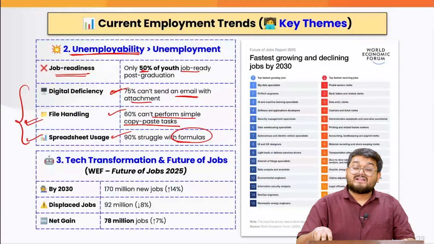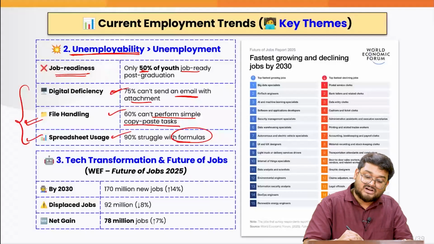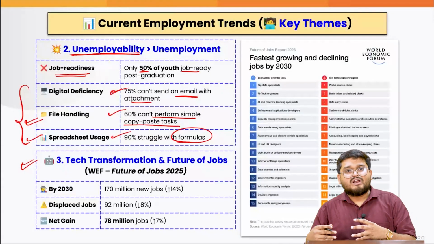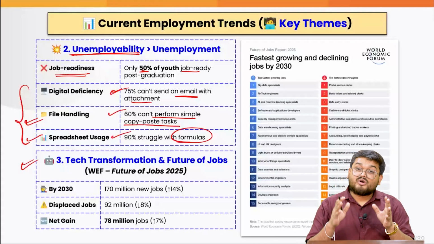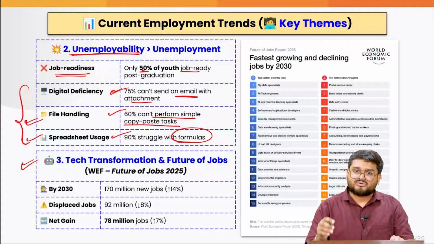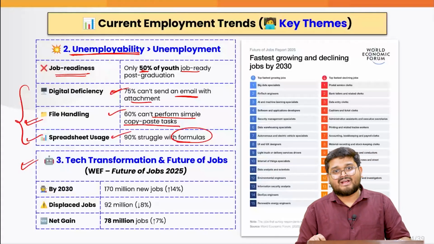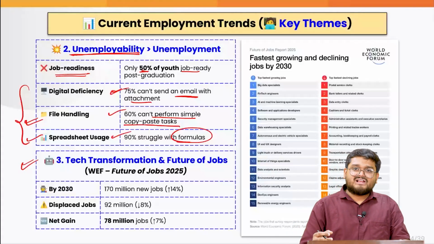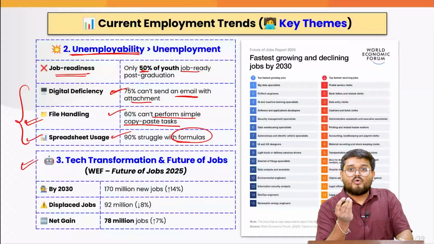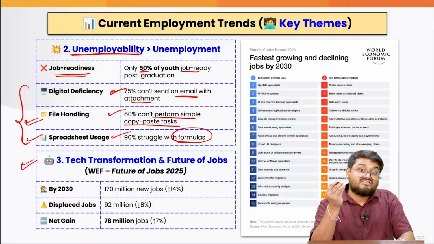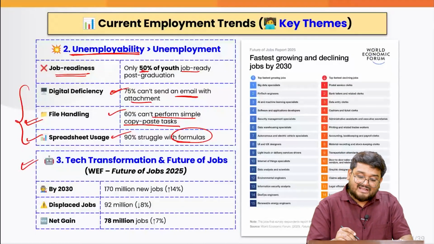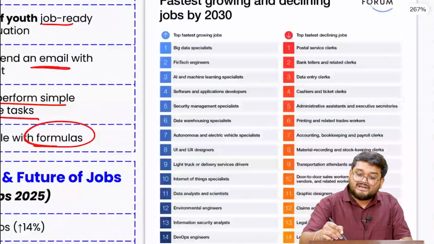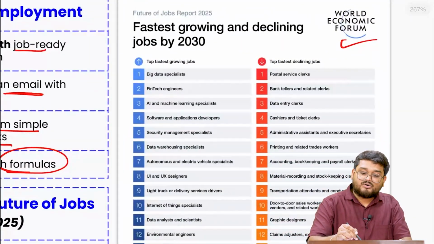This has also been highlighted via the third theme, that the youth, or say the labor force in the country, is not tech enabled. That means that in the country and in the entire world, we can see over a period of time that more artificial intelligence skills are needed. We need more coding skills. We need more digital literacy skills. That is lagging behind. And this is also reflected by the WEF Future of Jobs Report 2025.